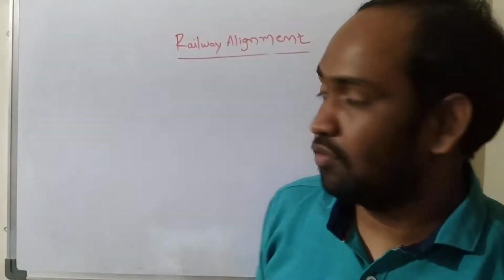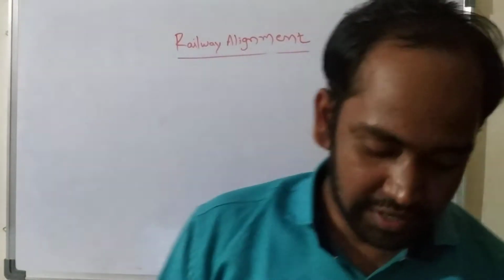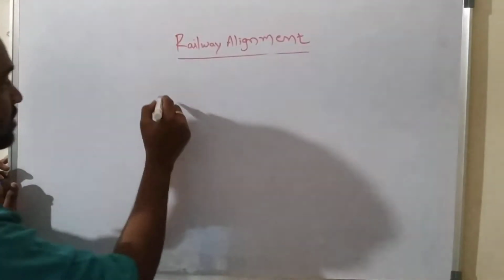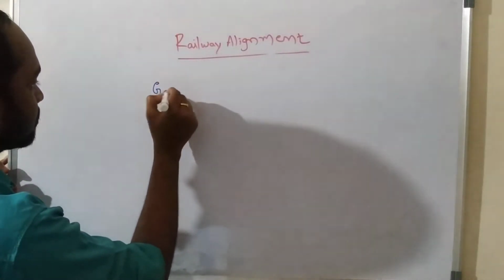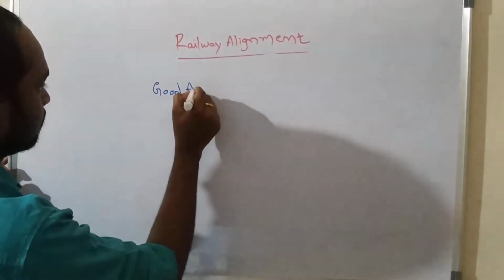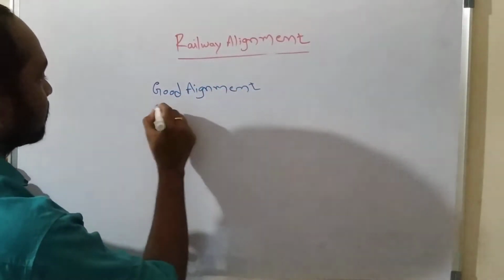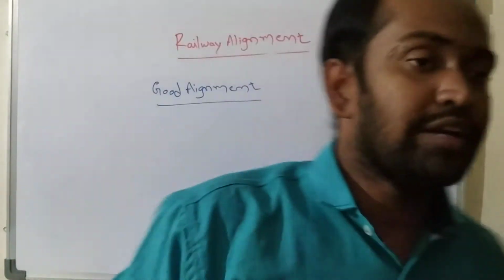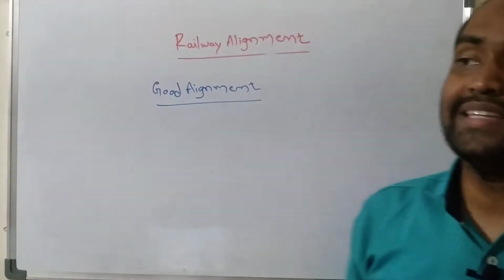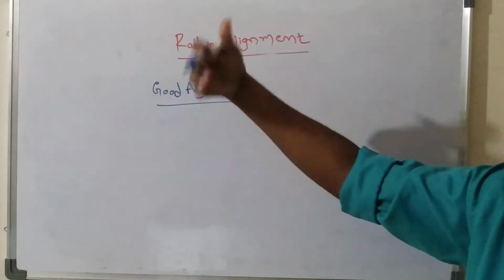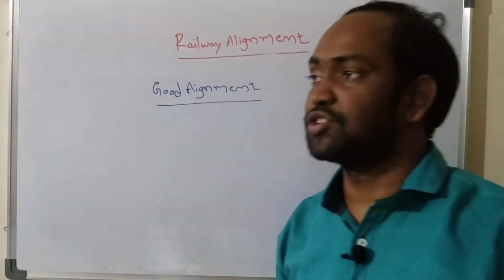First of all, what are the basic requirements of an ideal railway alignment? Understand? I told you that one concept is there, that is ideal or good railway alignment. Good alignment. Understand? So already we have been discussing the basic objective of any transportation system, not only railway but highway or airport or water transport system.